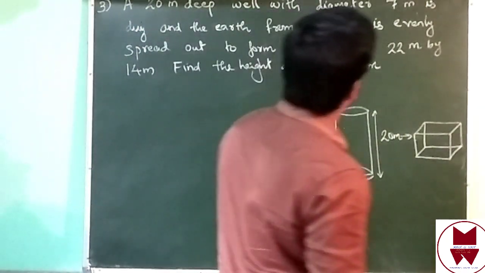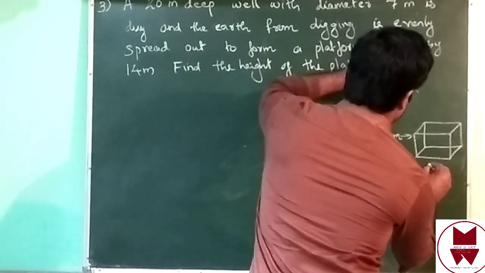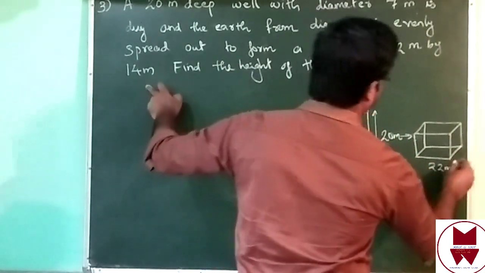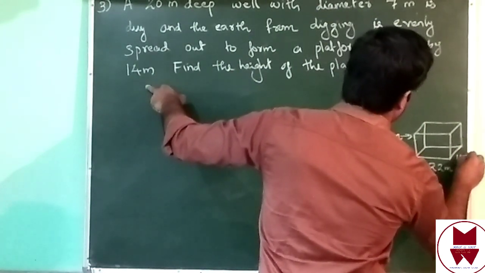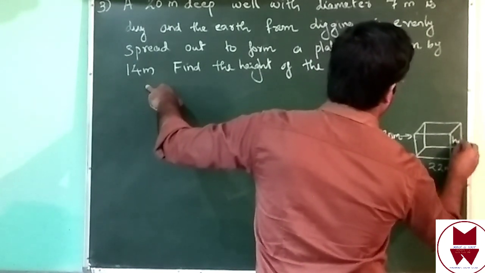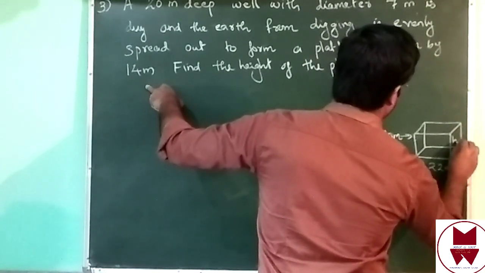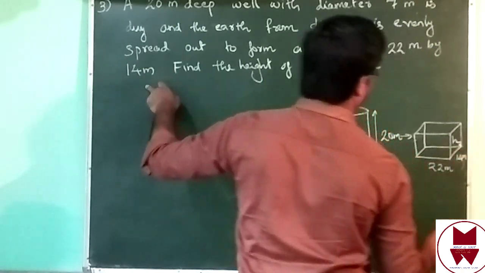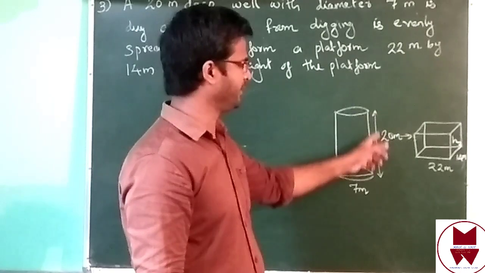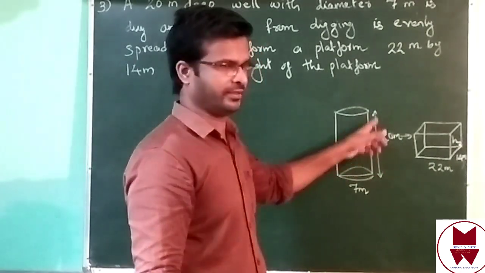22 meter length. Then 14 meter width. Then height we don't know. I'm just taking h2. Why I took h2? Because already one height is there in this well, isn't it?